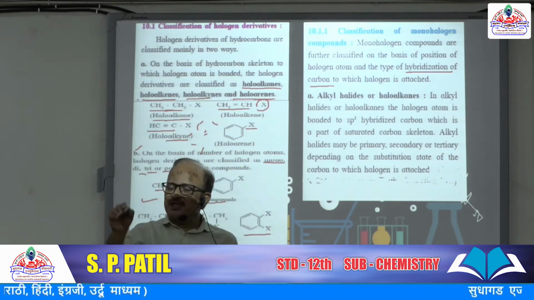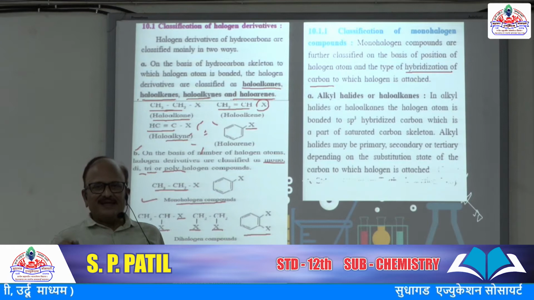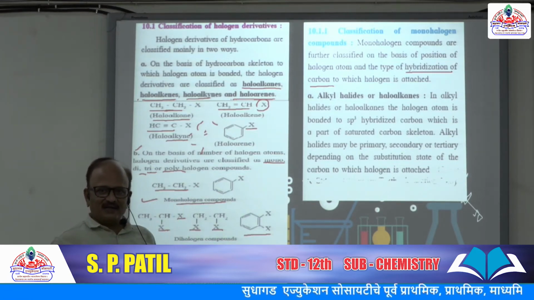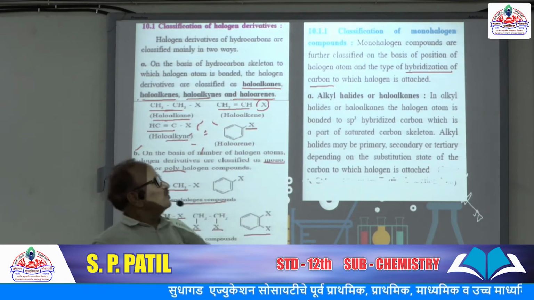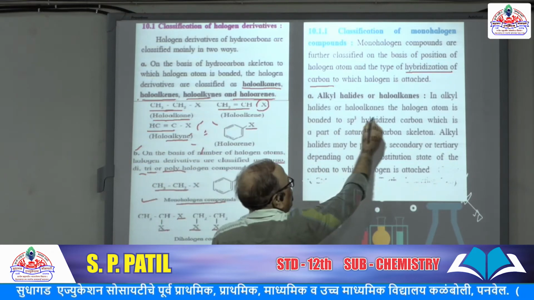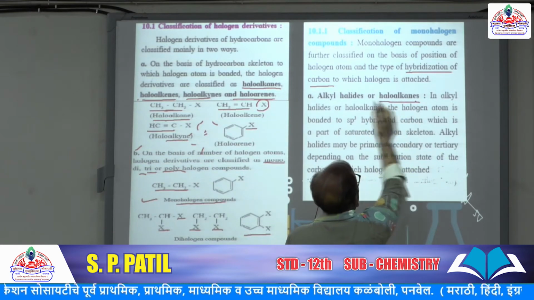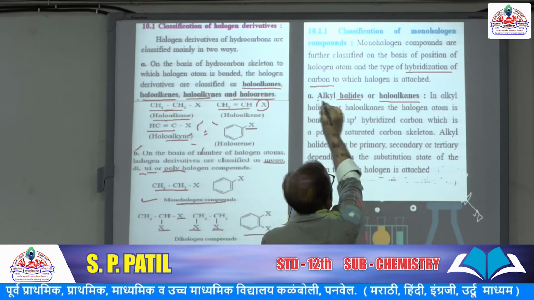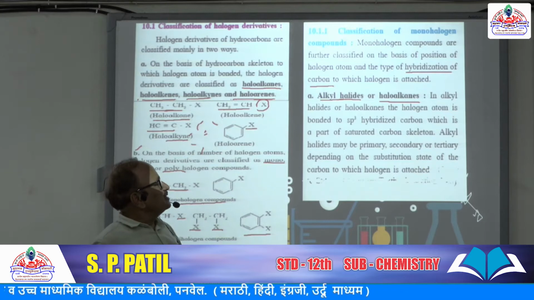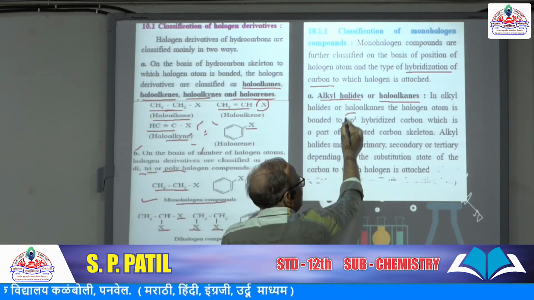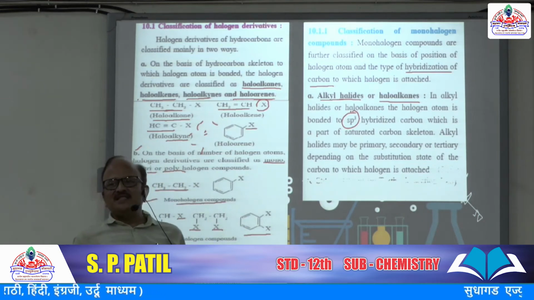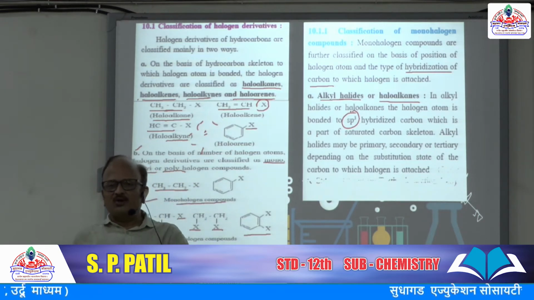So depending on the carbon at which the halogen is present, and its hybridization, we are going to classify. Alkyl halides, or haloalkanes: in alkyl halides or haloalkanes, the halogen atom is bonded to an sp3 hybridized carbon, which is a part of a saturated hydrocarbon.